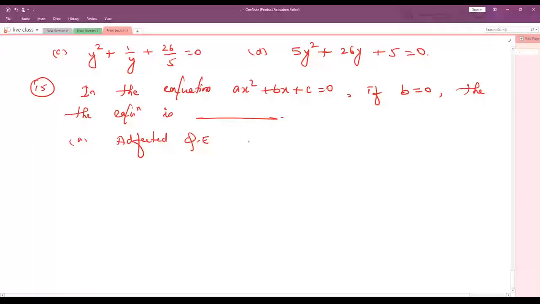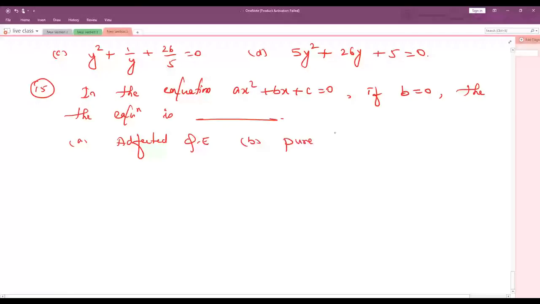Option B, pure quadratic equation. Option C, linear equation. Option D, simultaneous equation.